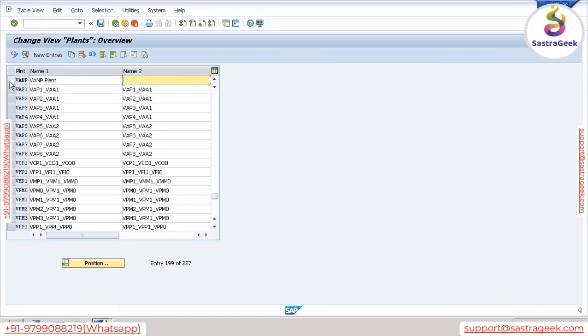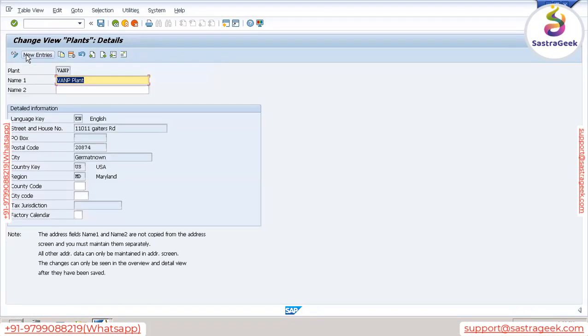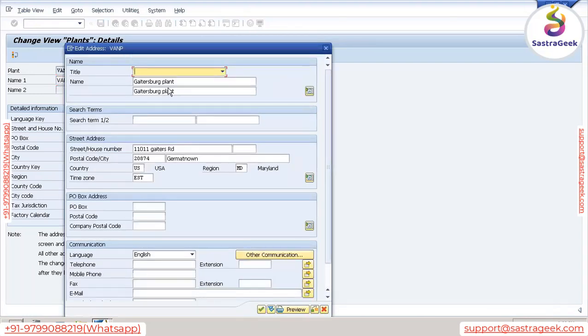Now select this, go to details. Here we can see some other details. These values are coming from the 1000 plant, and now we need to give the address of our plant. Click on address. Here we need to give the address. So let me give this quickly. VANP plant. Let me remove this. Search term also we can give the same, VANP. Here we can give the street name.